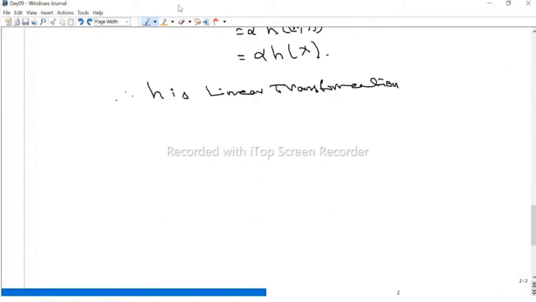Suppose a function contains something like x plus 1. Suppose we have a function like f of x equal to x plus 5. This is not linear. It looks like a linear equation, but it is not linear because 0 does not go to 0. What is f of 0? f of 0 is 5. Therefore, this is not linear. Linear means 0 should go to 0. So we can easily eliminate this type of options.